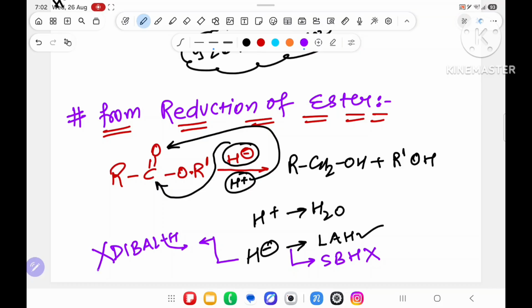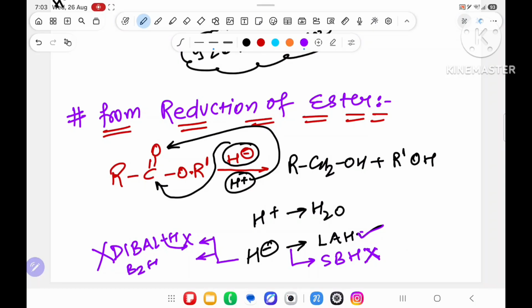So it will also not there. I will write the mechanism also. Don't worry. It is also not there. Why, sir? One hydrogen it will give, na? But one hydrogen is there. It required two hydrogen. Why this cola very? Just wait. LAH, okay, for reduction of ester. SBH, no, because ester it is not applicable. Double H is applicable on ester, but it is also no. Why no? I will dictate.